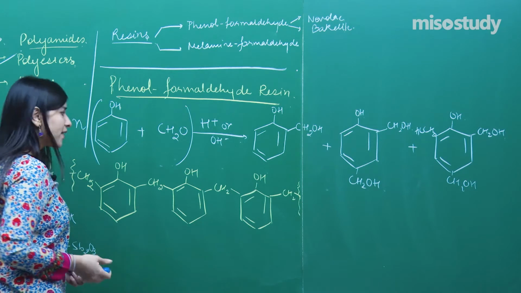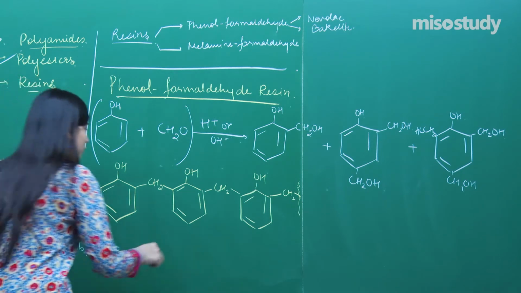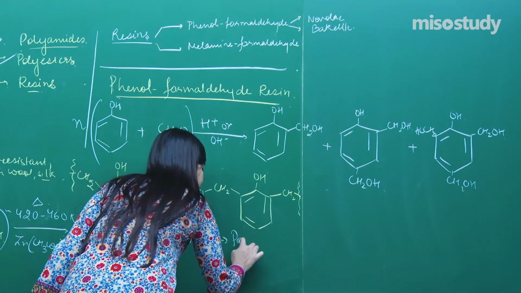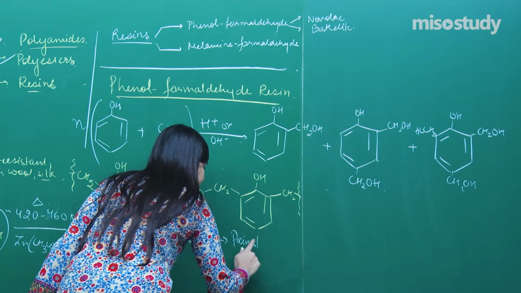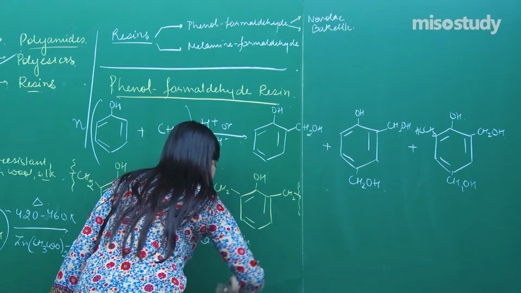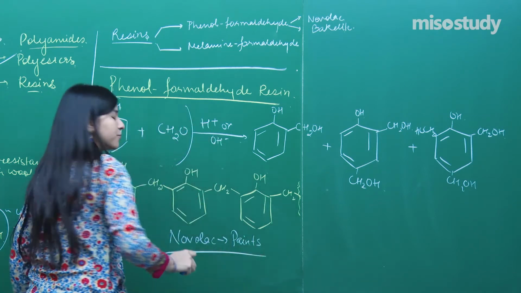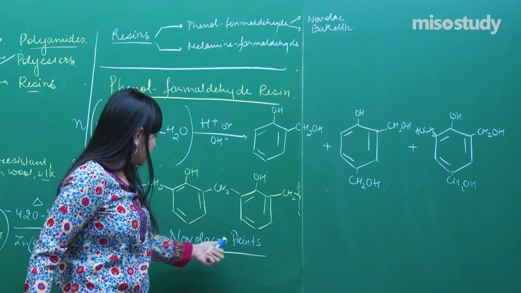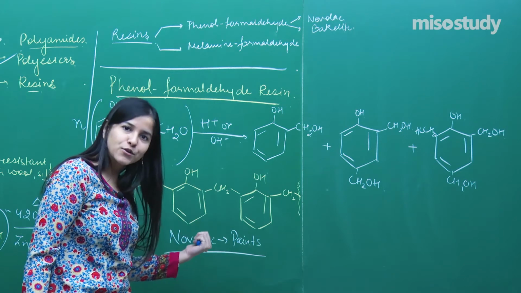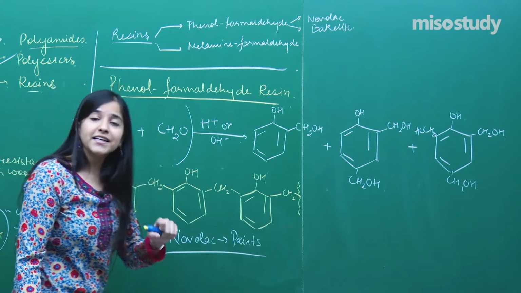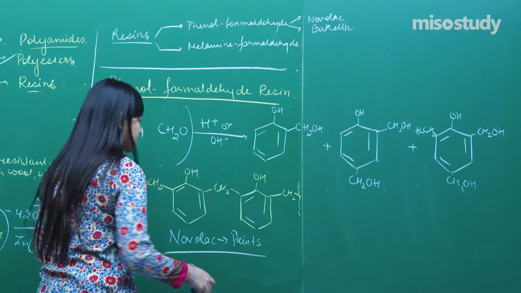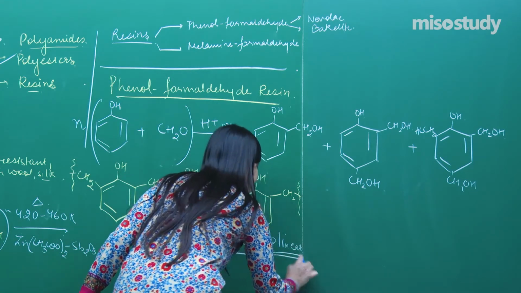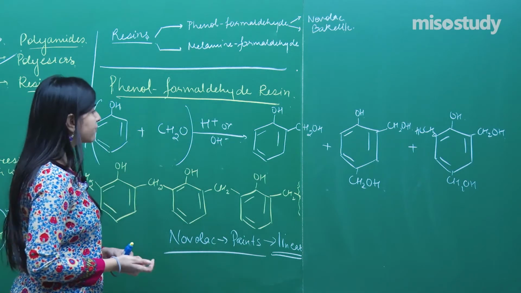Clear? What is the name for this compound? It's the Novolac that we have formed. Write it down that this is Novolac, used in the paints. In fact, you must have seen the name of one paint which is Novolac. Novolac paints are there, right? Again, due to the compound which is added into it, it's the Novolac, and it is a linear chained structure which is formed. So it's a linear structure. Clear? Let's move on further.